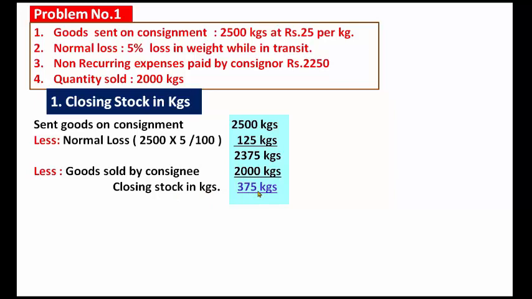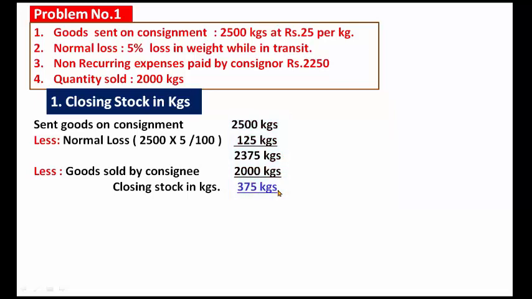375 kgs. This is very important for the calculation of the consignment stock. First, we take how much was sent on consignment: 2,500 kgs. The normal loss in transit at 5% is 125 kgs, and the remaining goods received by the consignee are 2,375 kgs, out of which 2,000 kgs are sold.